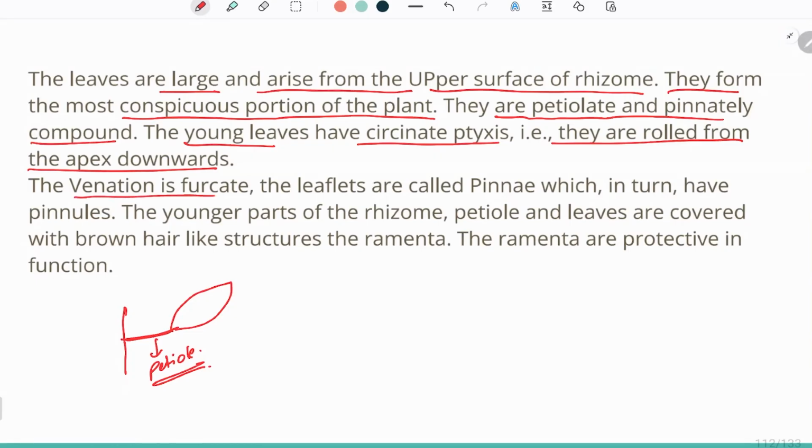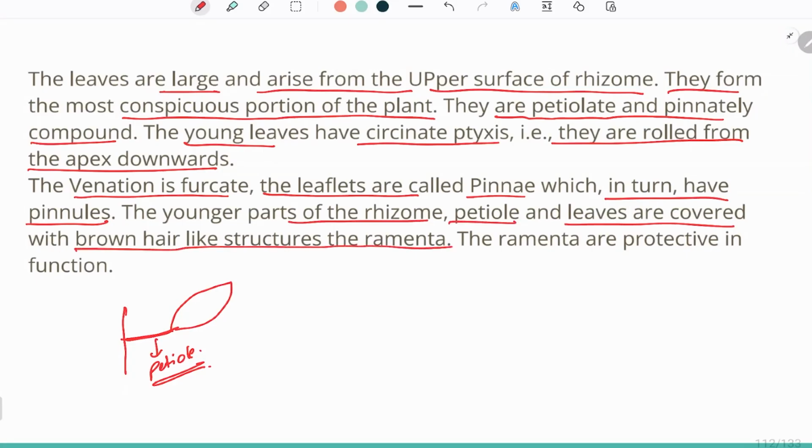The venation is reticulate and the leaflets are called pinnae. So the leaflets which are produced due to the incisions on the leaf can be called pinnae, which in turn have pinnules. The younger parts of the rhizome, petiole, and leaf are covered with brown hair-like structures called ramenta.